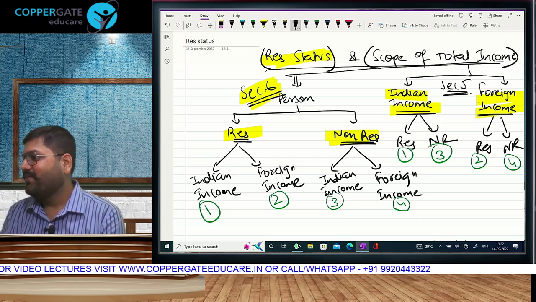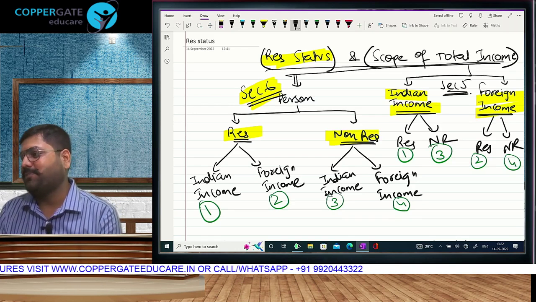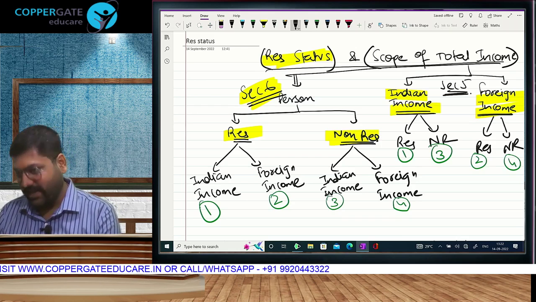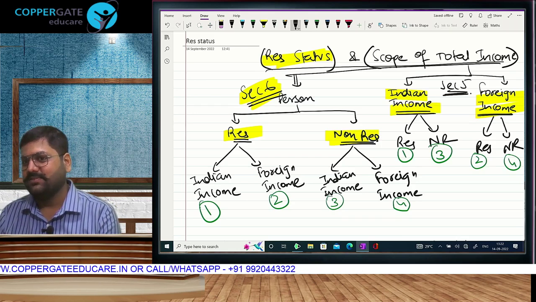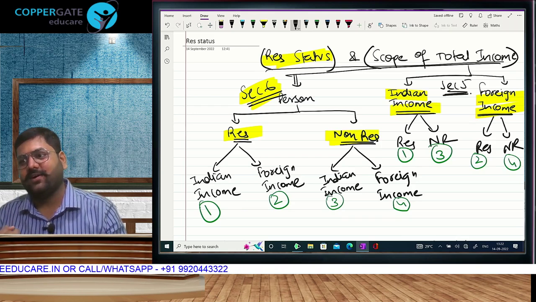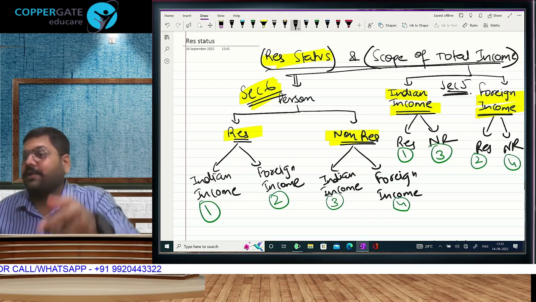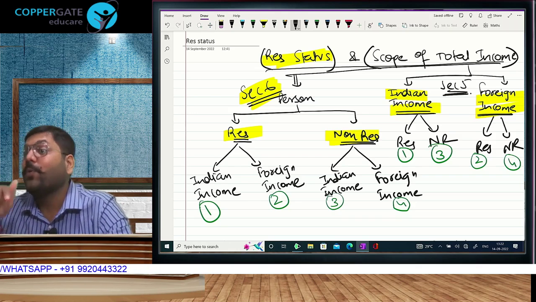We are learning a chapter. What is going to come in this chapter? That is what I am discussing. So, you work here, get paid here, it is Indian income. You work abroad and get paid abroad, it is foreign income. But I work here and I get paid in Singapore. Indian or foreign? Question mark.